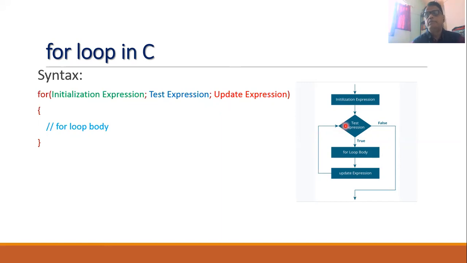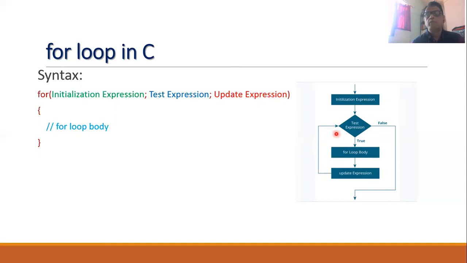You will find that this test expression must return either a true or false value. If it returns again a true value, then again this for loop body is executed. So you will find that since this test expression is returning a true value, this for loop body is executed again and again. And every time this for loop body is executed, after that we will execute this update expression so that the control variable value will get updated.